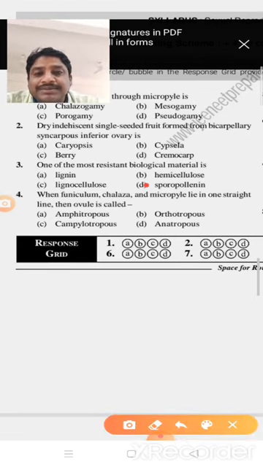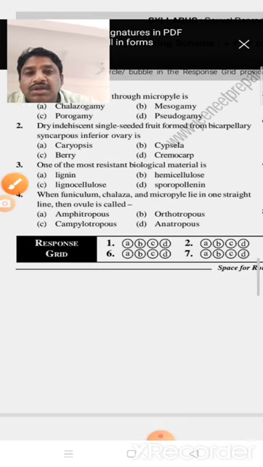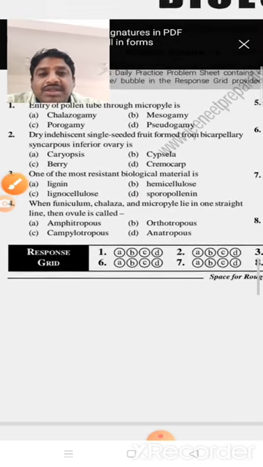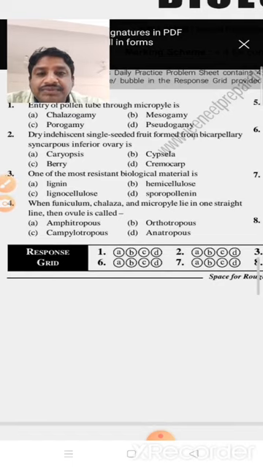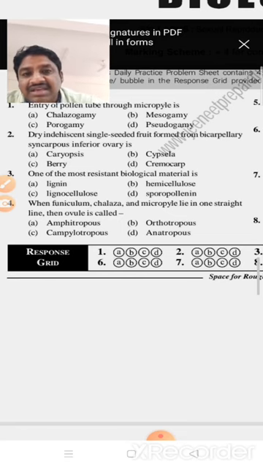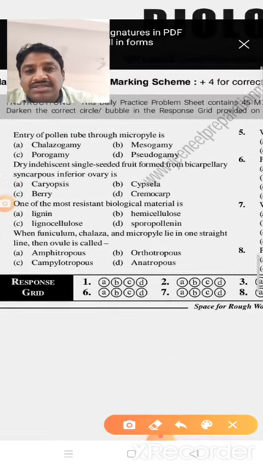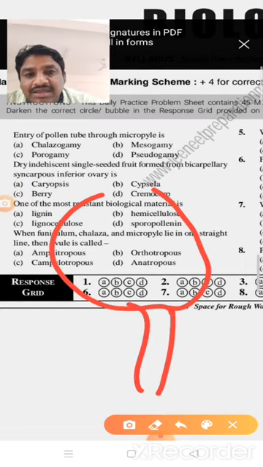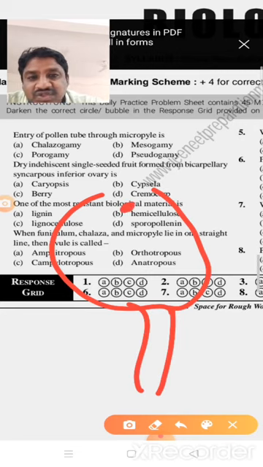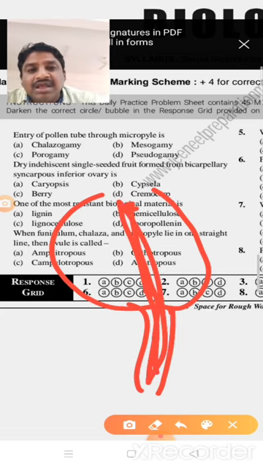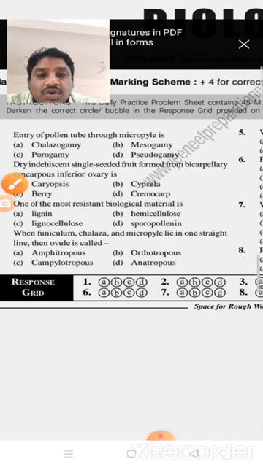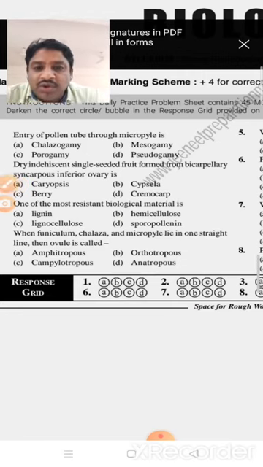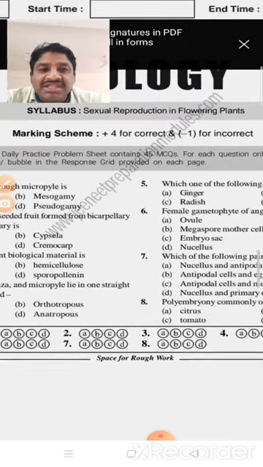So next, the fourth one. When the funicle, chalaza and micropyle are in one straight line, okay, in the ovule, the funicle and the chalazal part and the micropyle, these three are present in the same line. Such a kind of ovule we call an orthotropous ovule. So option B is the right answer.